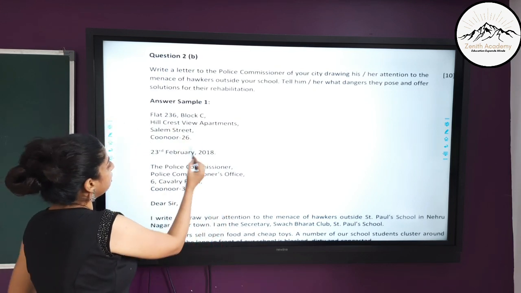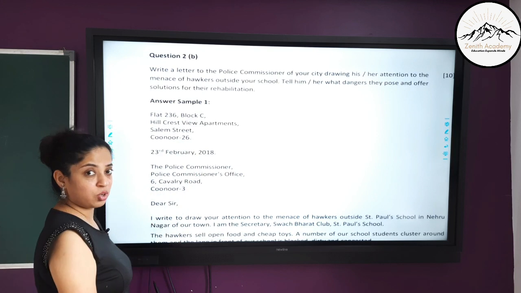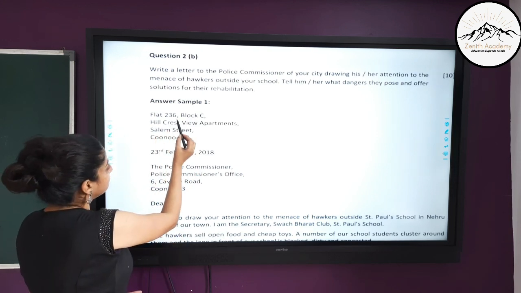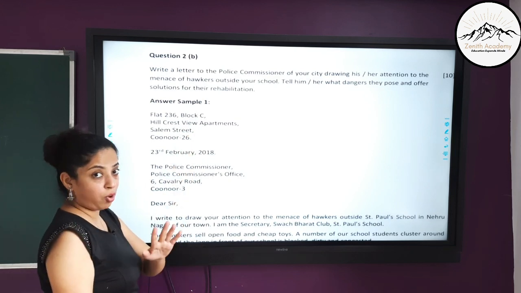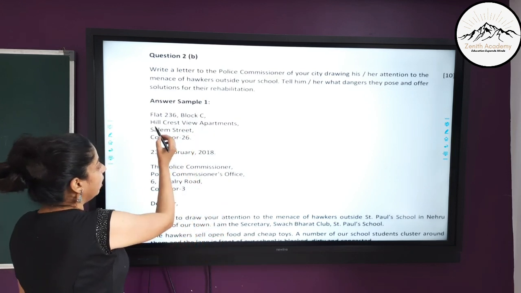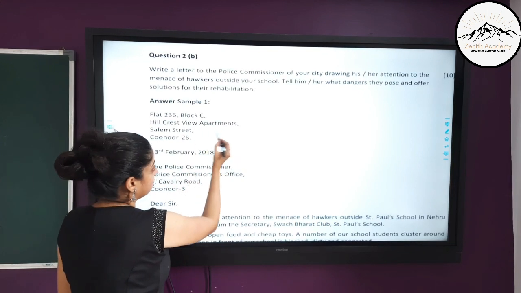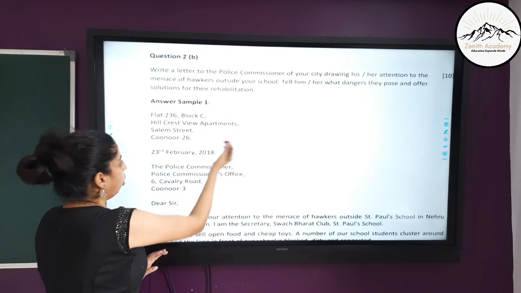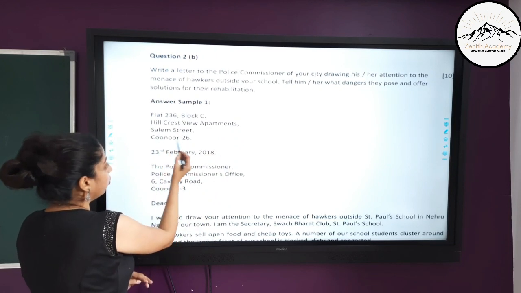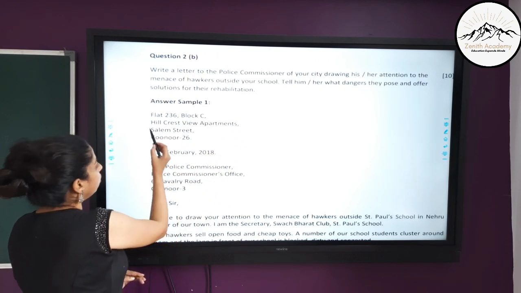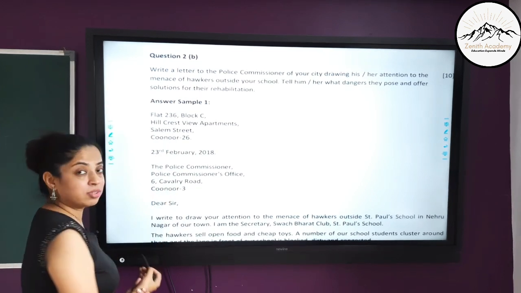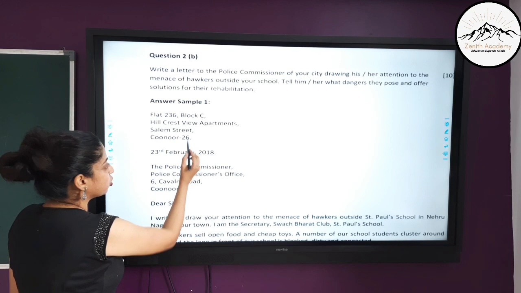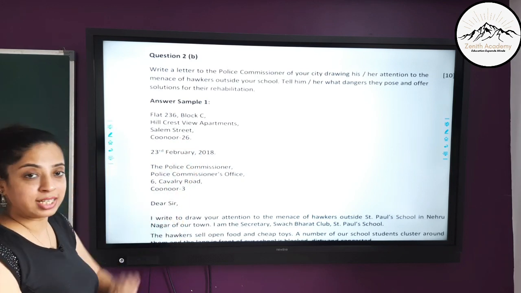Here can you see the address? It is of 4 lines. So you have to write it in 3 or 4 lines. Flat 236 Block C. There are no short forms. Put a comma. Hillcrest View Apartments. You can see that apartments is written in full, no shortcuts. Comma. Salim Street, Kunnur 26. You should see that all the proper nouns are in capital letters. Then either you put a full stop here or you don't, that's okay.